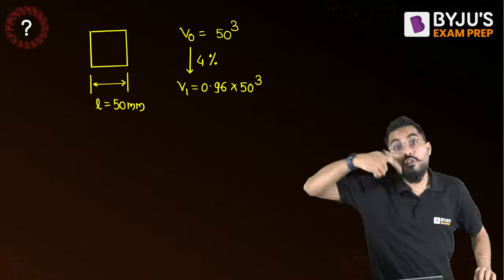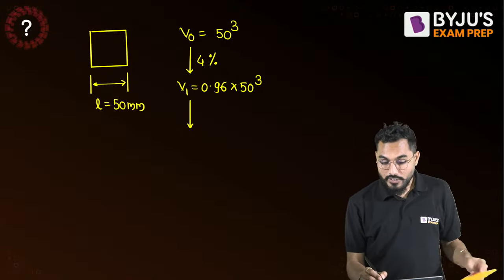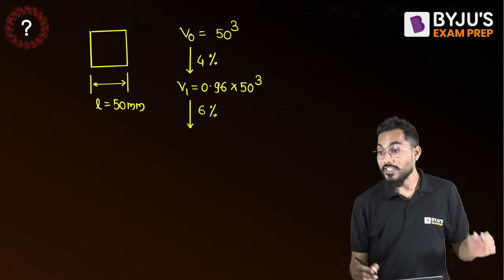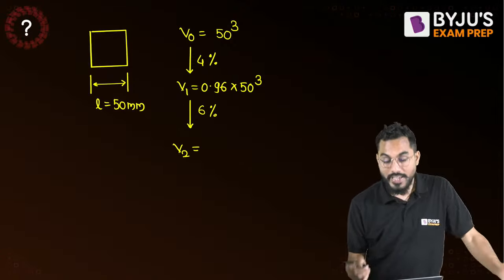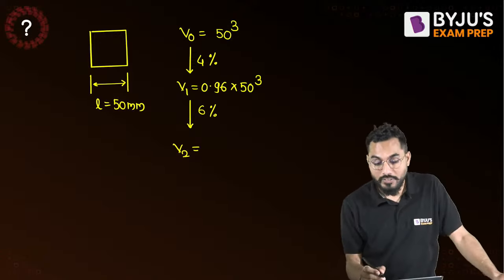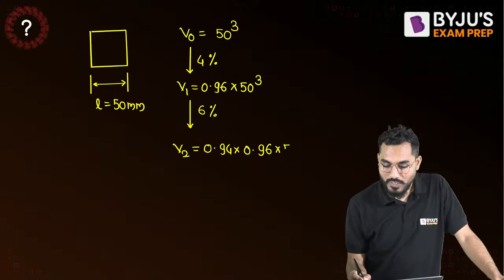Now this volume further gets shrunk by 6%, in successive stages. So now what will be volume V2? V2 will be 94% of V1, that means 0.94 into 0.96 into 50 cubed. So how much is the volume V2 coming?